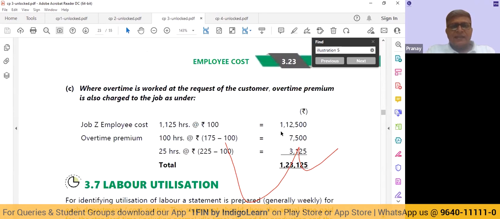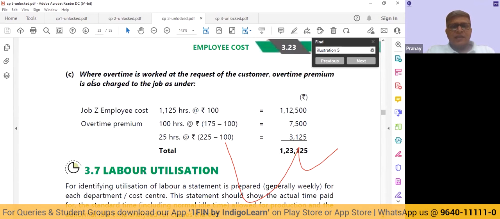Then the third case is where they are saying it is at the request of the customer. So when it is at the request of the customer, the entire cost is going to be absorbed by the particular job only. So one way of doing it is you can say 1,125 into 100.